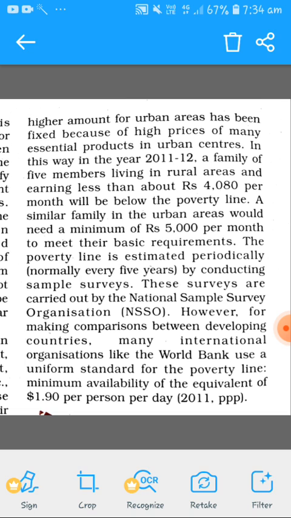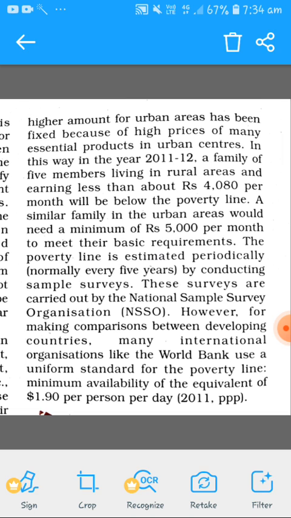A family living in rural areas and earning less than about rupees 4,080 per month will be below the poverty line. A similar family in the urban areas would need a minimum of rupees 5,000 per month to meet their basic requirements. So all this expenditure in 2011-12 is less in rural areas and more in urban areas.